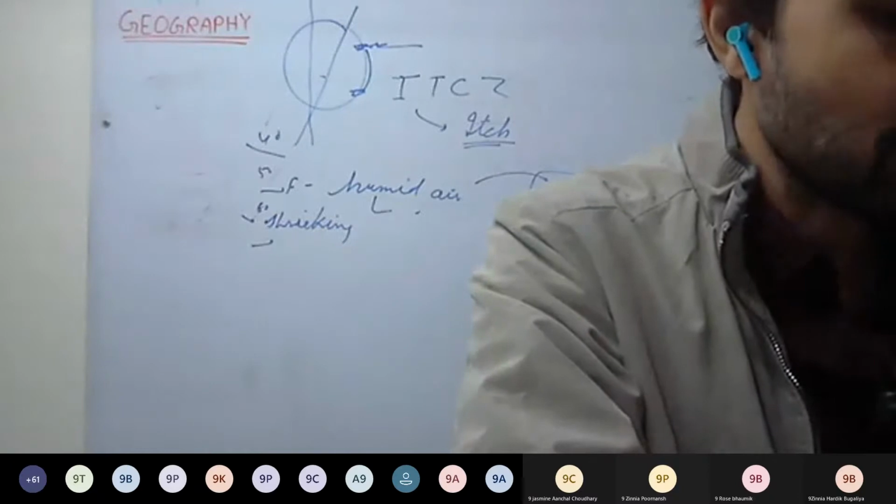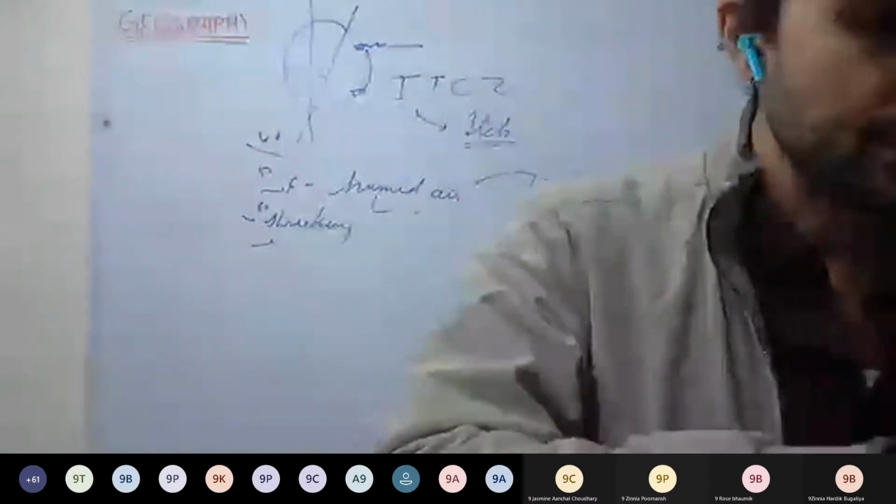Any doubt? 17th question: explain sea breeze with the help of a diagram. That you can write yourself.